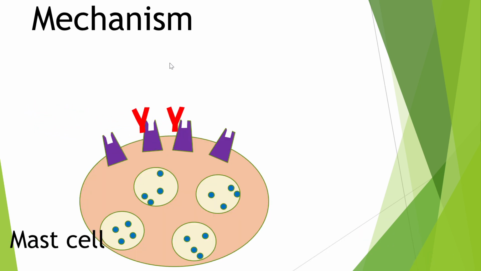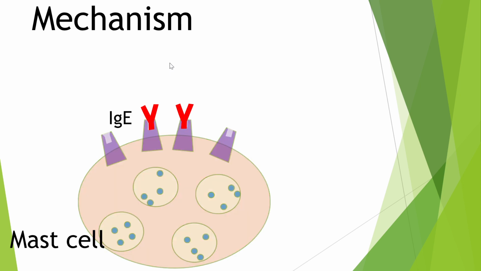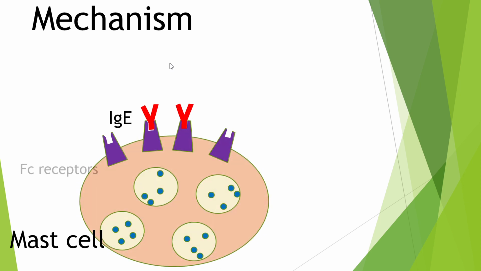Second, this IgE binds to mast cells. Mast cells have high affinity receptors for IgE, Fc receptors. IgE bind to these receptors.